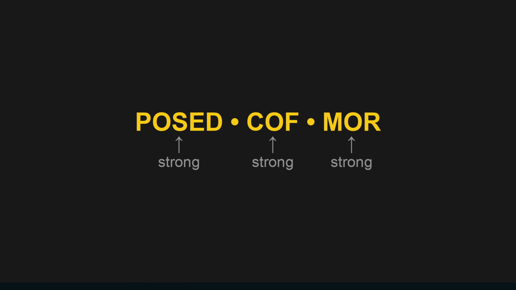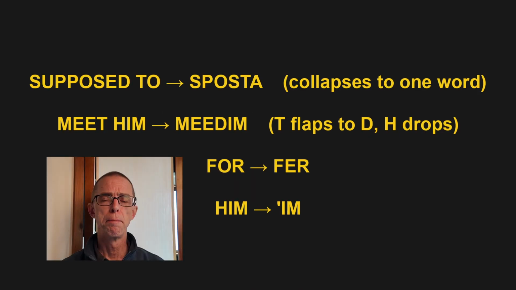He's supposed to meet him for coffee tomorrow. "Supposed to" becomes "supposta." The middle collapses and "to" reduces to "ta," one word. Then "meet him." The T is between two vowels, so it flips to a D. The H drops. Meet him.